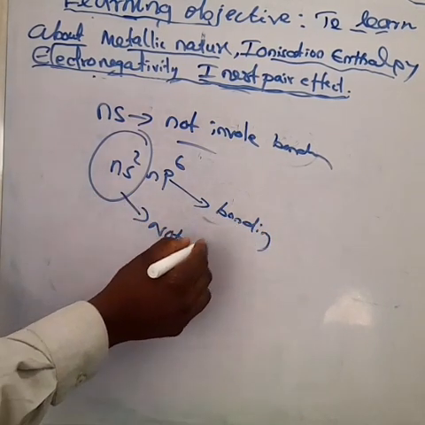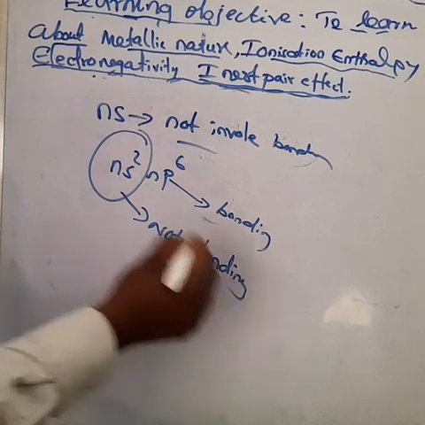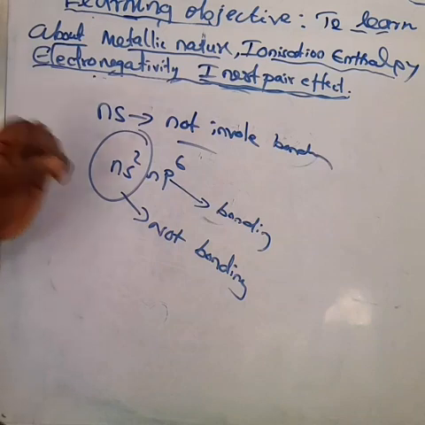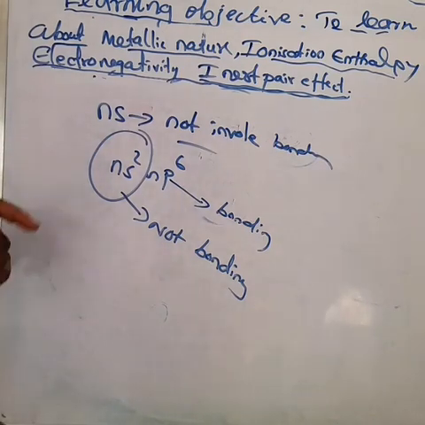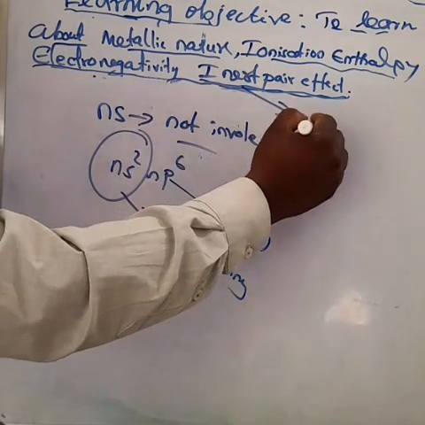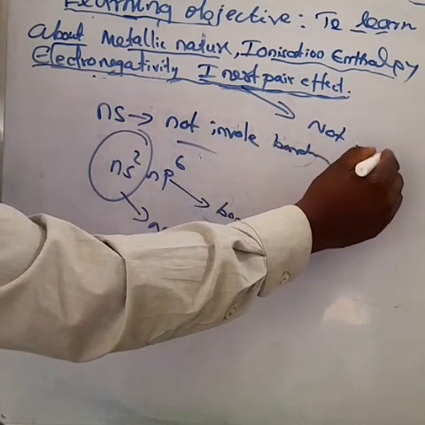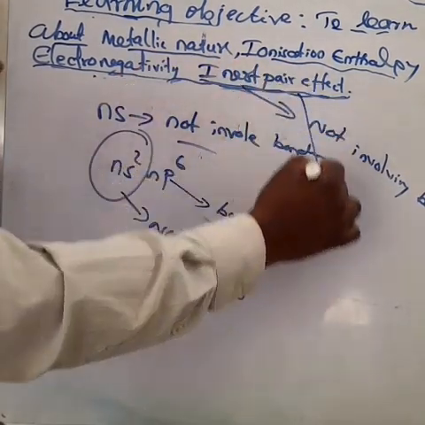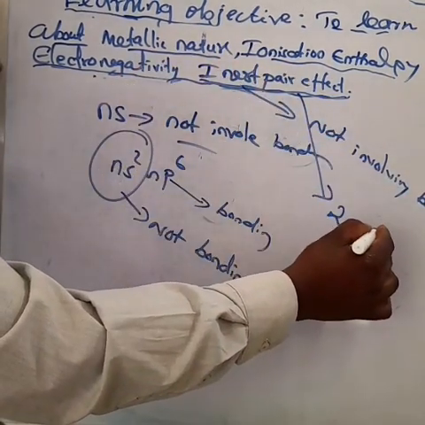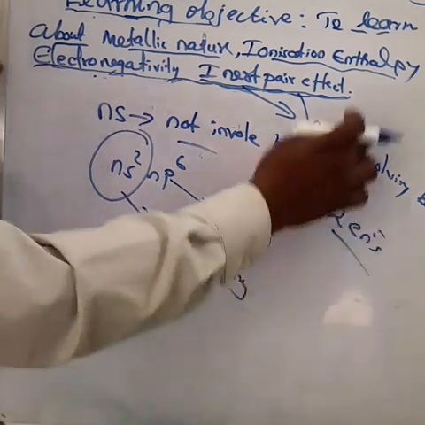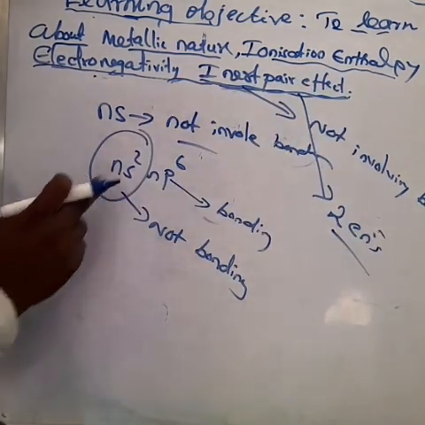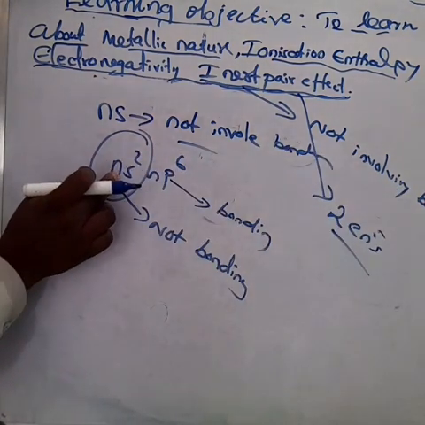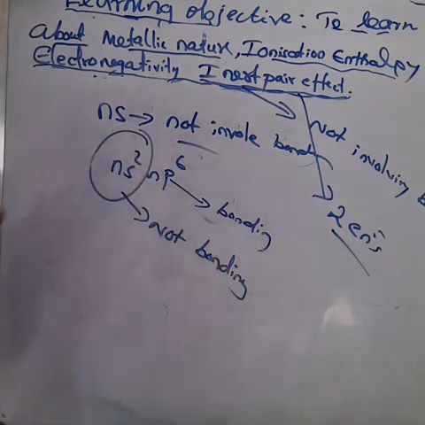Try to learn this question. My dear children, inert means not involved in bonding, and pair means 2 electrons. So 2 electrons not involved in bonding, that we are saying the inert pair effect. Can you say, my dear children? Two electrons not involved in bonding. That is the inert pair effect.